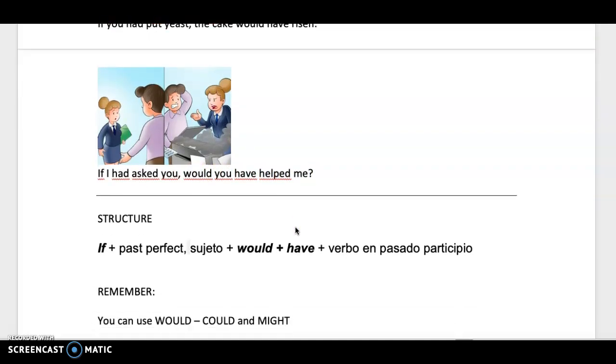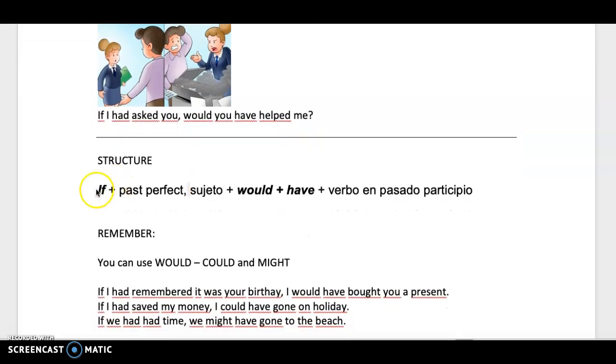Now let's see the structure of the sentence. So we have if, that is obligatory with the conditionals. Then we use past perfect, okay? Remember that when we use the past perfect, the verb is in past participle, okay? And we use the auxiliary verb would. Then we have the verb in past participle, okay?